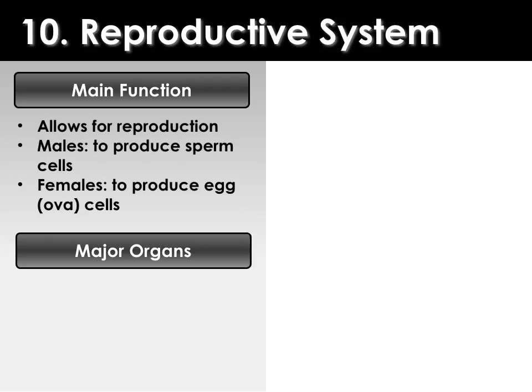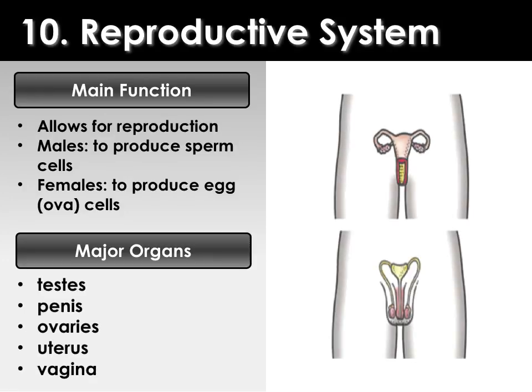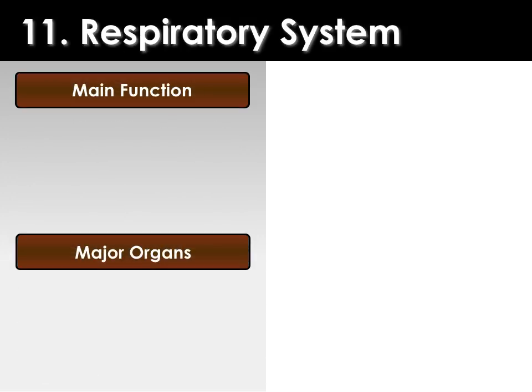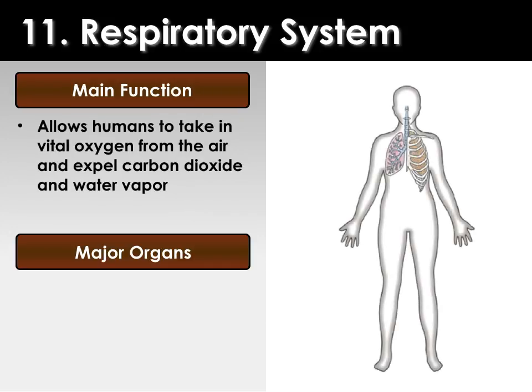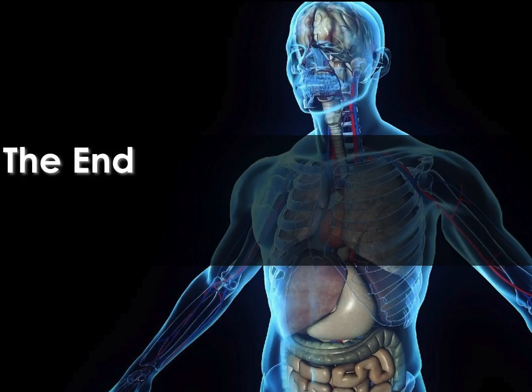And also the reproductive system, which allows for reproduction. Males produce sperm cells, females produce egg cells, which we call ova. Major organs here are the testes, penis, ovaries, uterus, and vagina. Finally, the respiratory system allows humans to take in oxygen from the air and also expel carbon dioxide and water vapor. And the major organs that are found in the respiratory system are lungs, diaphragm, and trachea. Like I said, that was just a very basic introduction to the body systems, and most of which we will be talking about throughout this course.